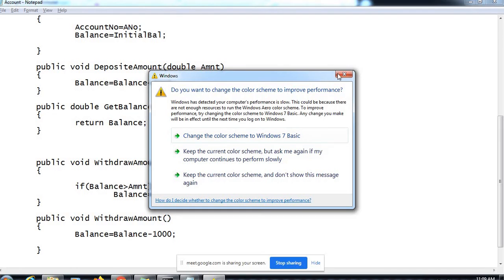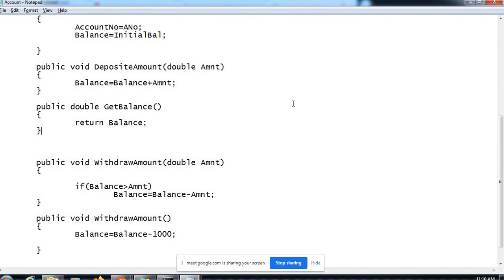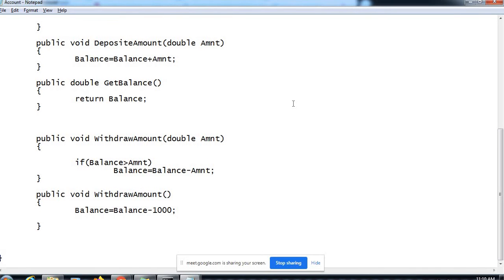The operation is common for any type of account, whether savings, current or anything. It's a common process, but the implementation tends to be different. This is very important: an abstract method is to be used to implement such a process. The process is common, but the implementation tends to be different. There is no generic implementation.